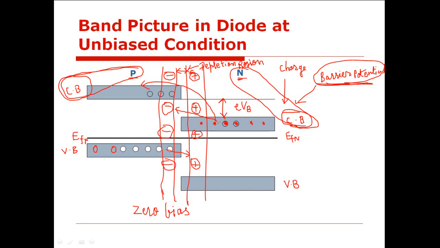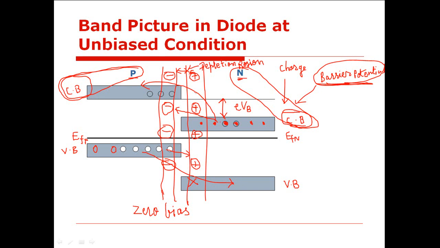Yes, sir. So if electrons are not diffused from n side to p side, how they will leave behind the holes? It means that holes cannot be diffused from p side to n side. So holes cannot perform their motion from the valence band of p side to the valence band of n side. So this movement of holes from valence band of p side to the valence band of n side is prevented.